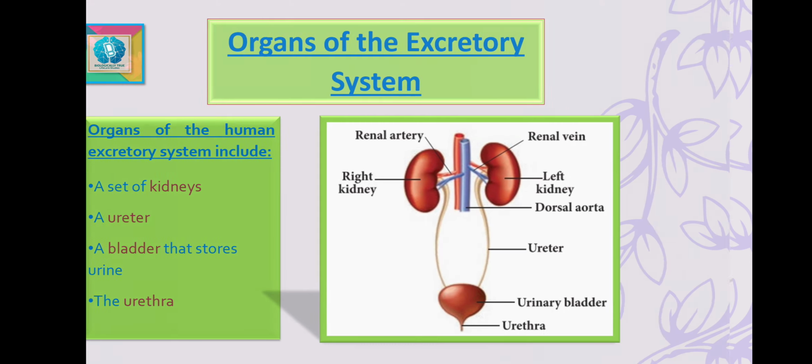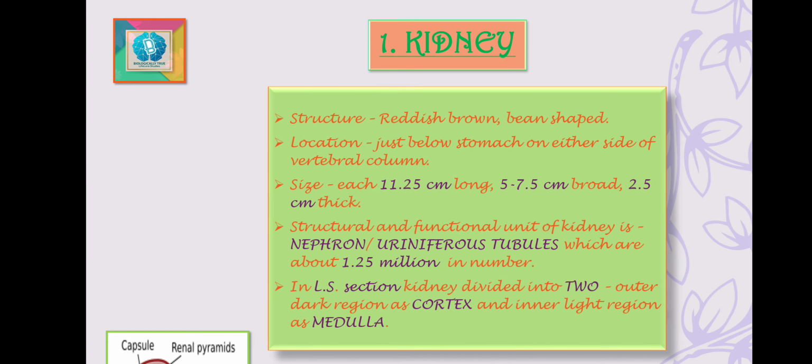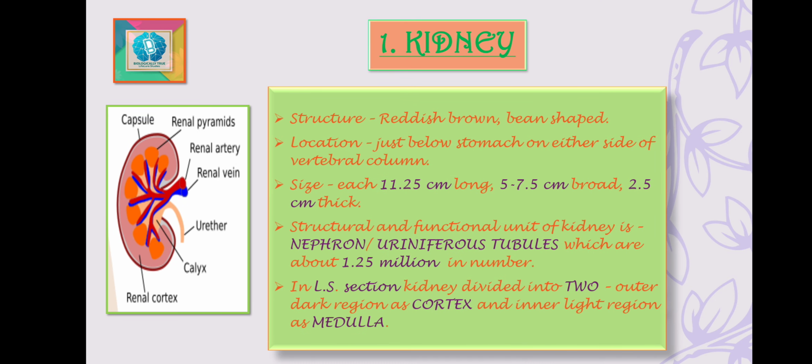So let's move ahead. First is the kidney. The human kidneys are reddish brown, bean shaped, slightly flattened organs, as shown in the picture. They are present just below the stomach, one on either side of the vertebral column, and protected by the last two ribs.